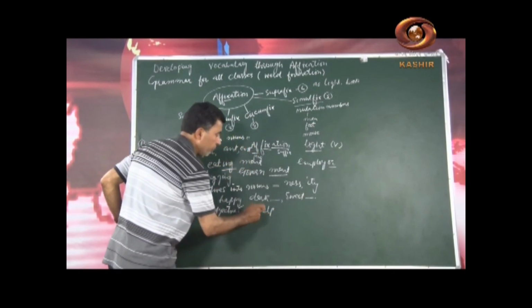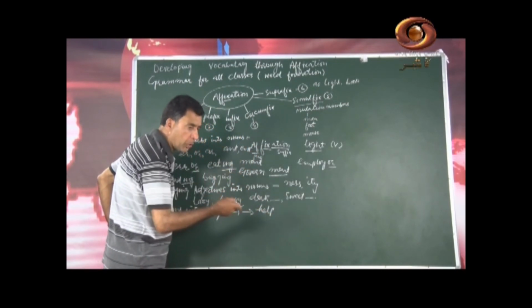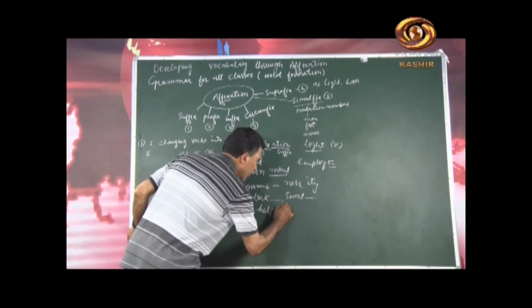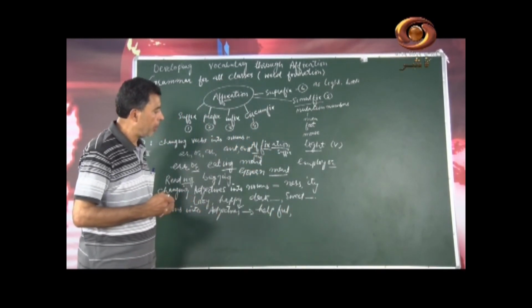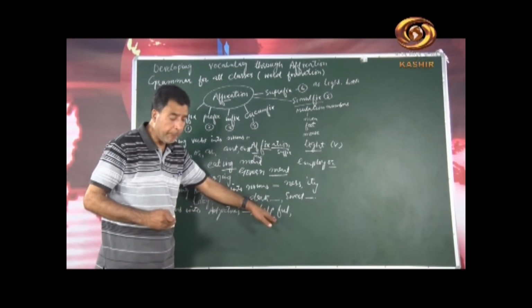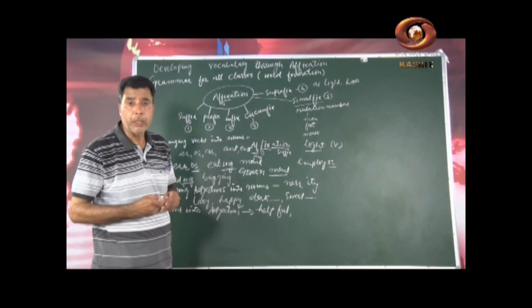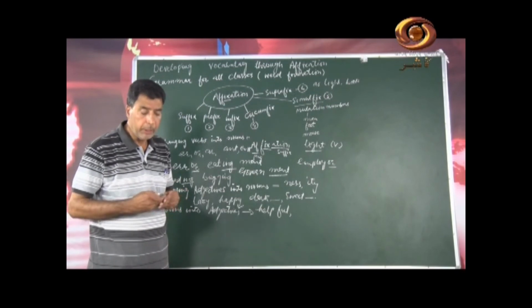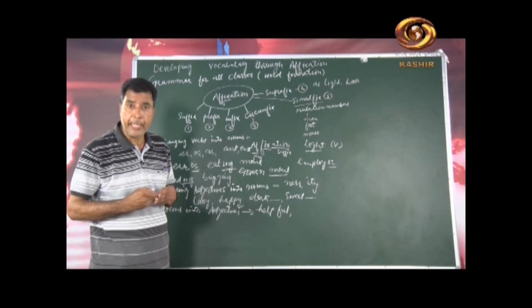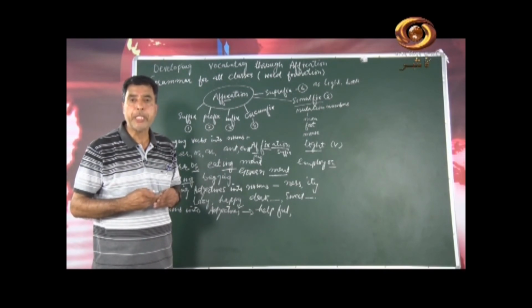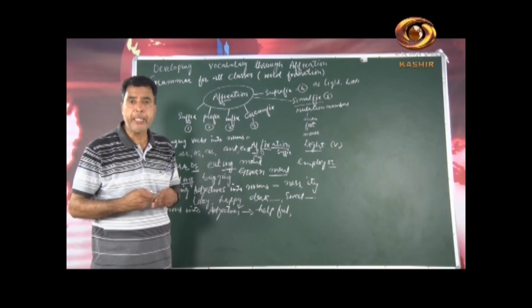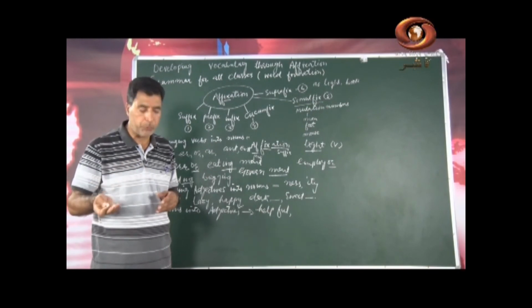Help, we can use it as a noun also, as a verb also, but if we use F-U-L at the end as a suffix, it is helpful. Then fear, F-E-A-R, fearful. Care, C-A-R-E, careful, very good. Truth is there, T-R-U-T-H, truth. Can you make it by adding F-U-L? Very good, it is truthful.